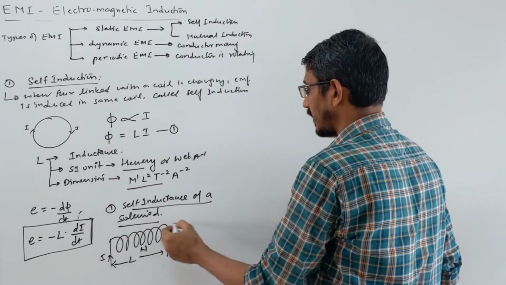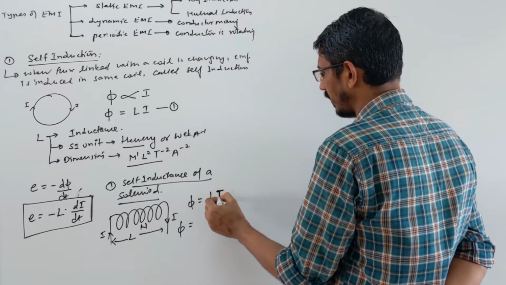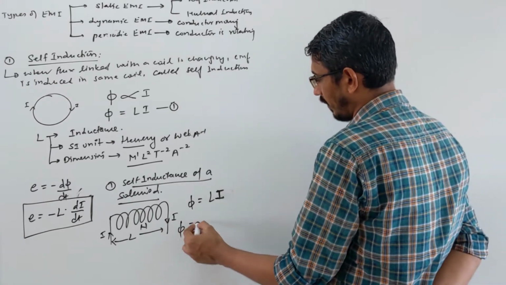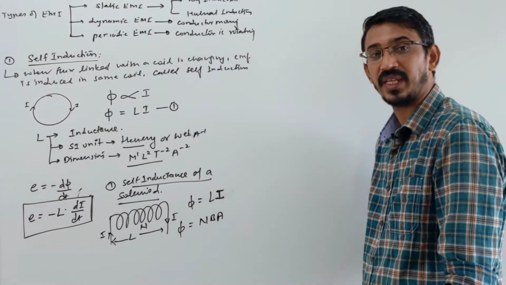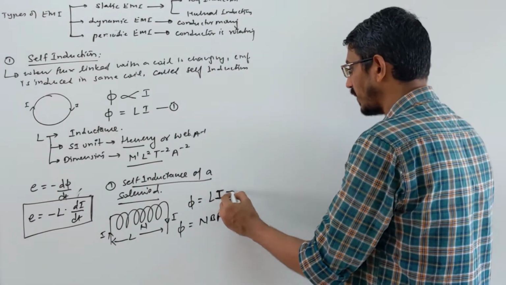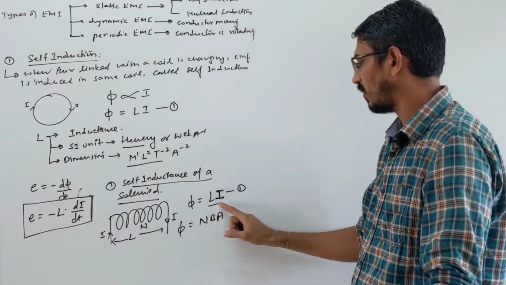So how will we do it? Look here, the flux in this will be Li only. Yes, you don't need to write the number of turns. Now what is the magnetic field? You can write N B A cos theta. We are taking theta as 0, cos 0 we always take, because we are talking about maximum flux. This is one equation, Li. The number of turns you write is not needed, because this is the total flux itself.